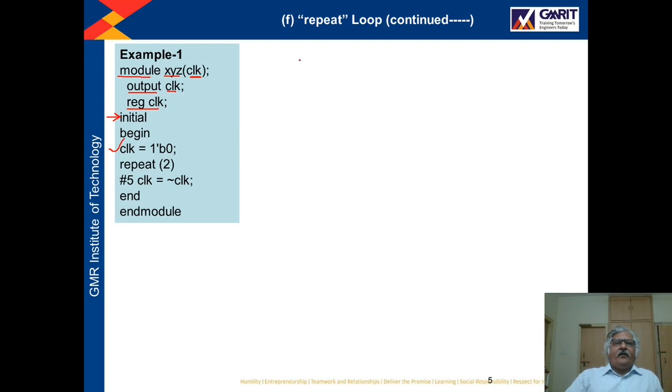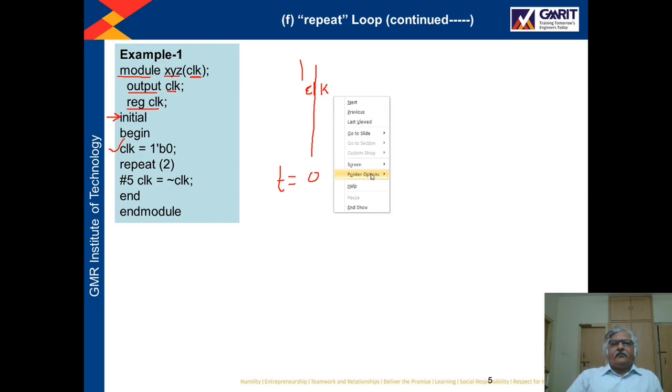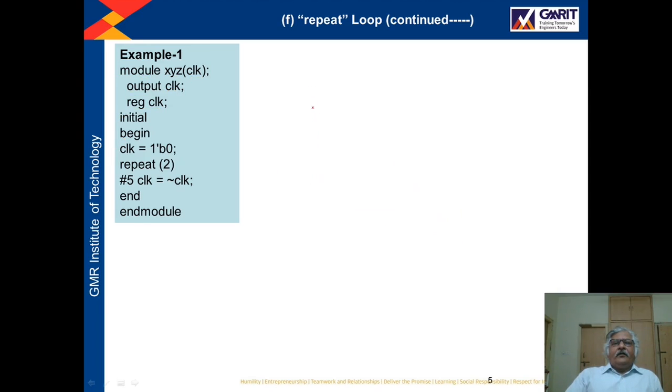With this statement, at the start of the simulation, at time t = 0, the simulation time is 0 and the value of the CLK signal at this time is 0 due to this statement.